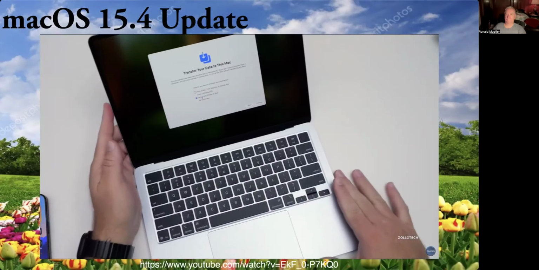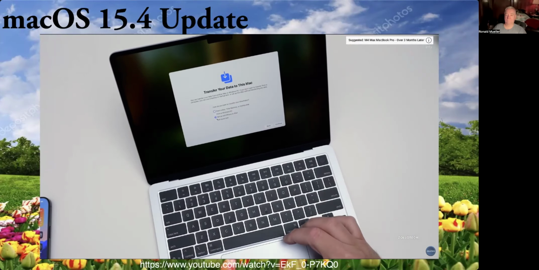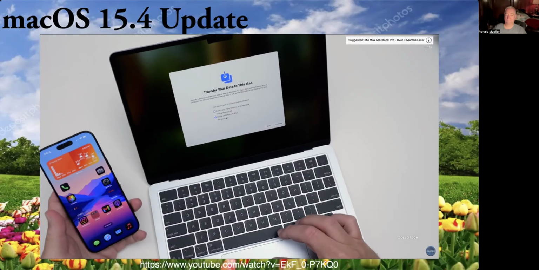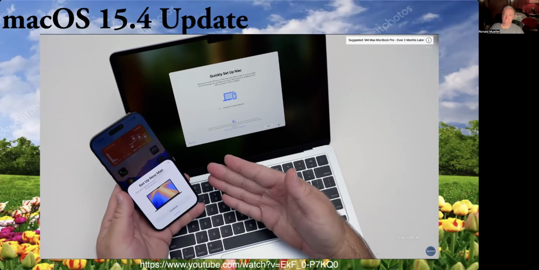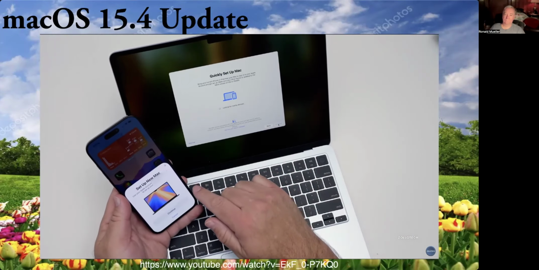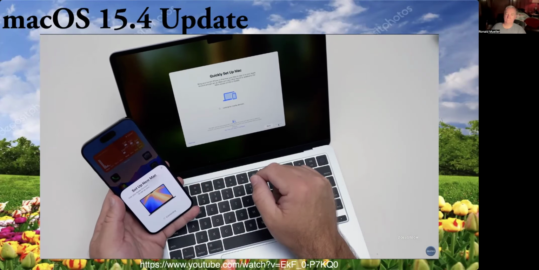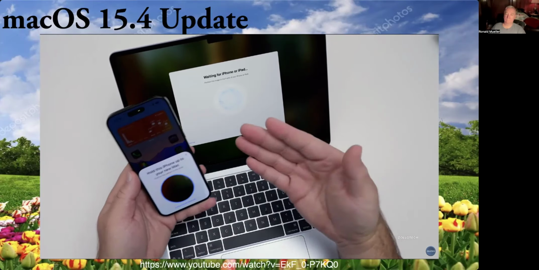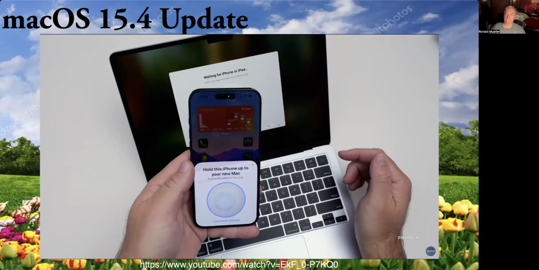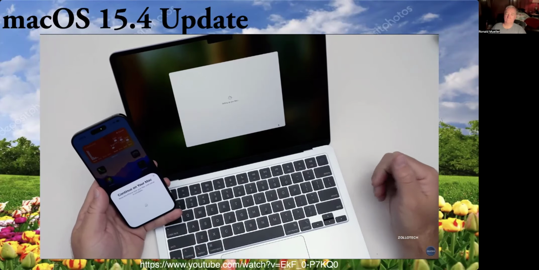If you're setting up a new Mac for the first time, such as this MacBook Air M4, you can get to the point where you select Setup with Phone or iPad. Tap Continue, and it says Looking for Nearby Devices, and it finds it here for Setup New Mac. We can tap Continue, and then we can set it up just like we do with our iPhones and our iPad. Scan the code here on the screen, it will connect, and then set it up. So give it a moment, and then you can walk through the setup process this way.